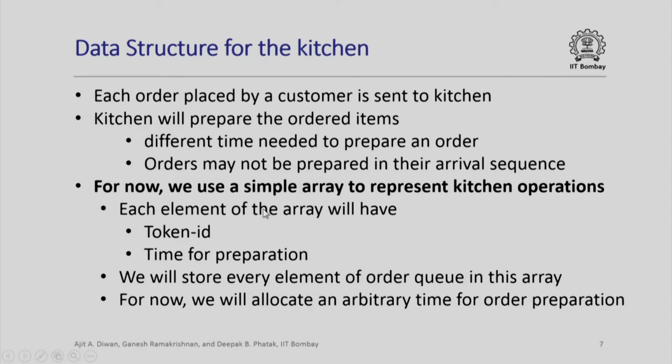So, as I mentioned, for now we use a simple array to represent kitchen operations. Each element of the array has token ID and time for preparation, which again we will arbitrarily assign in this demonstration. We will store every element of order queue in this array as order is placed. So, at the end, data structure in the kitchen array will have all orders that have been placed. For now, we will allocate an arbitrary time for order preparation for every order. Again, as I mentioned last time, in real life when we are simulating a true restaurant, we will have to generate a random number for the order preparation time based on various parameters like the items ordered, etc.